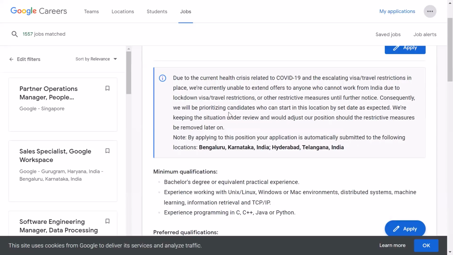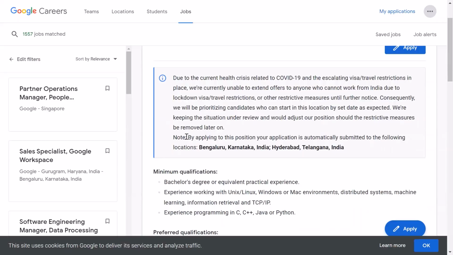So consequently, we will be prioritizing candidates who can start in this location by the set date as expected. We will see below if they have mentioned any expected date, but I believe they would be expecting you to join by January or February, because the test is in the month of November. It is just the end of November, you can call it December, and I think February or March they will be expecting. So I hope that by the time your university exams will get over.